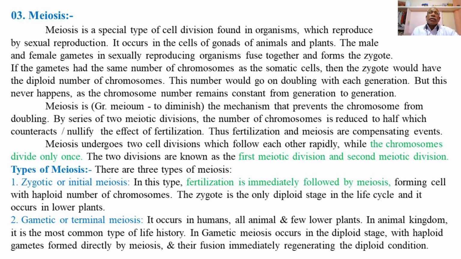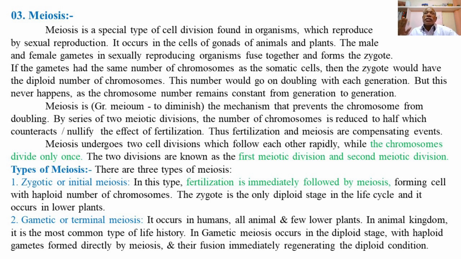While the second type of cell division, that is meiosis, is a type of reduction division, and this occurs only in the gonads, in the reproductive cells or the germ cells. Reproductive cells or the germ cells which are present in the gonads, that is the male gonad or the female gonad, undergo the process of meiosis.